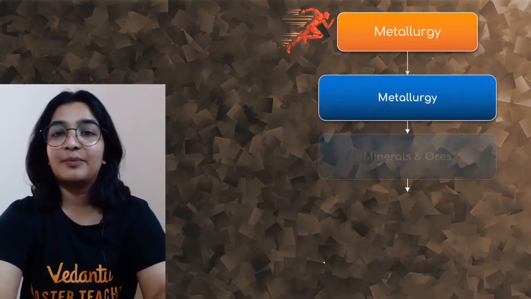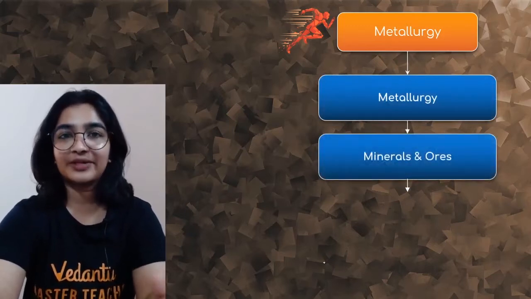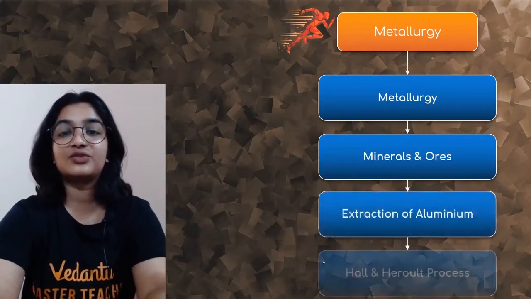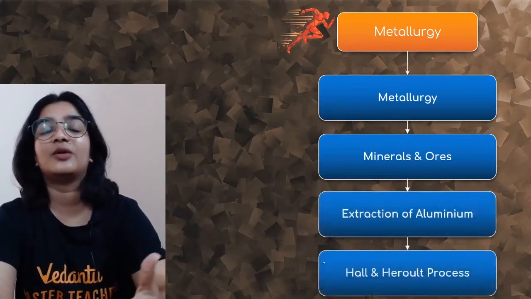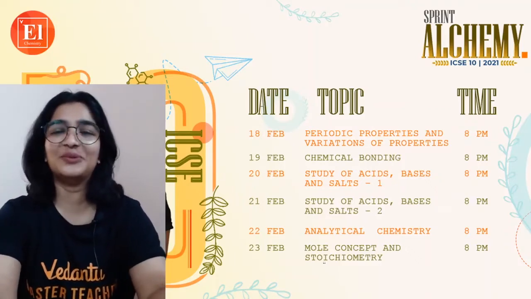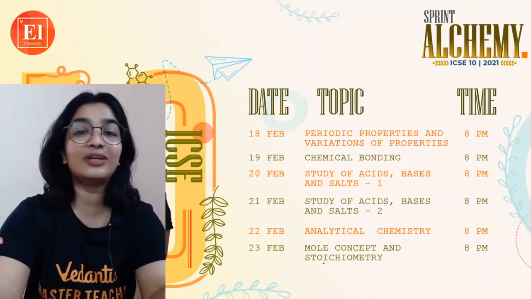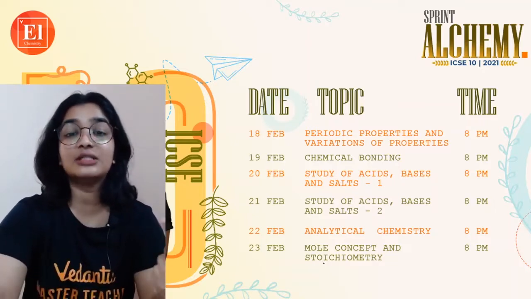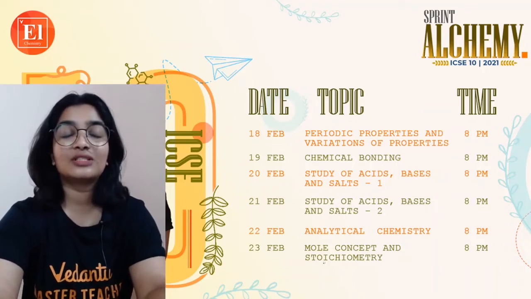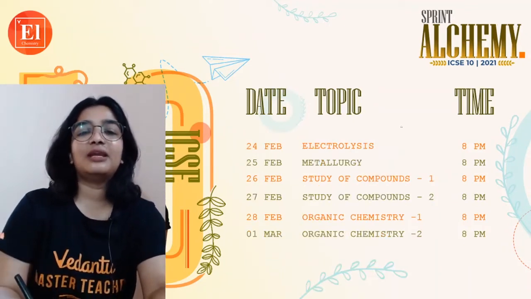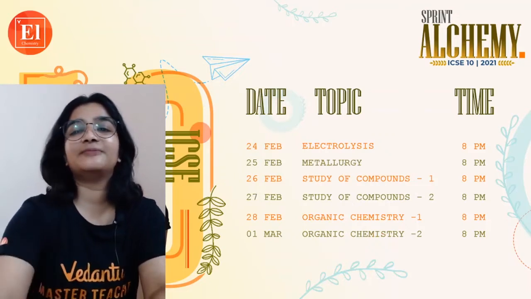So in today's session, we'll be discussing some important questions on the following topics from the chapter Metallurgy: metallurgy, minerals and ores, extraction of aluminium, Hall and Heroult process. Ready? And this is the entire timetable or schedule of Sprint Alchemy. So we are already done with periodic properties, chemical bonding, study of acids, bases and salts, analytical chemistry, mole concept and stoichiometry, electrolysis. So today we will be completing metallurgy.